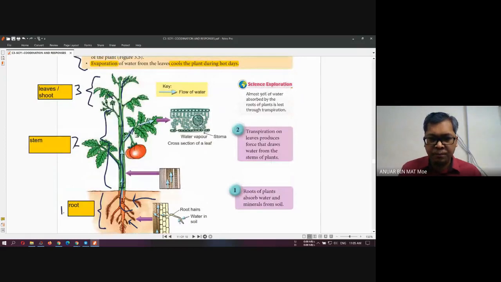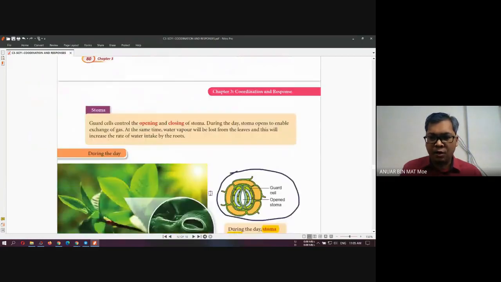Okay, the balance action is controlled by the plant itself, whether you want to open the stoma or close the stoma, depending on the surrounding temperature. Okay, this is what we call the homeostasis in plant. Okay, right. I hope you understand this.